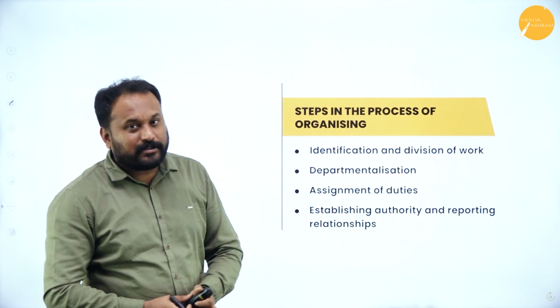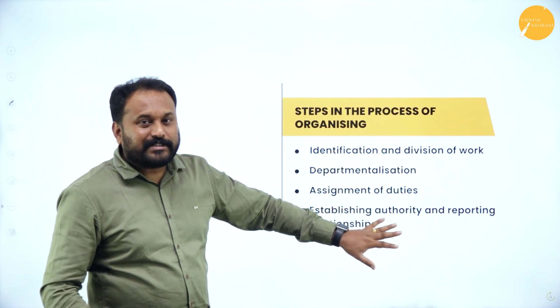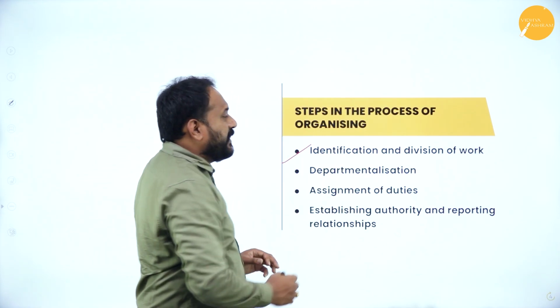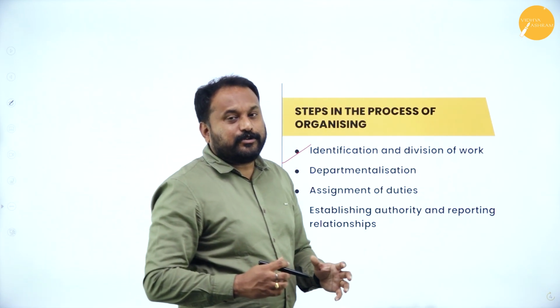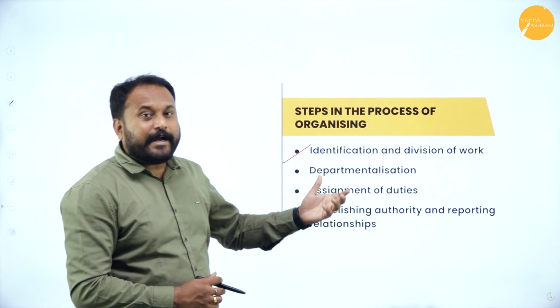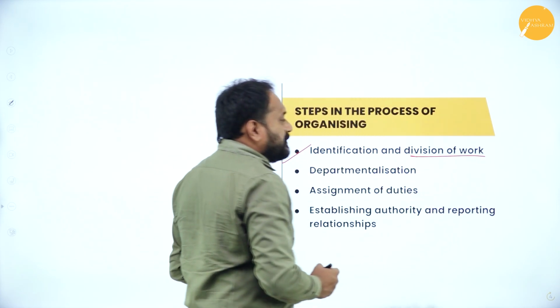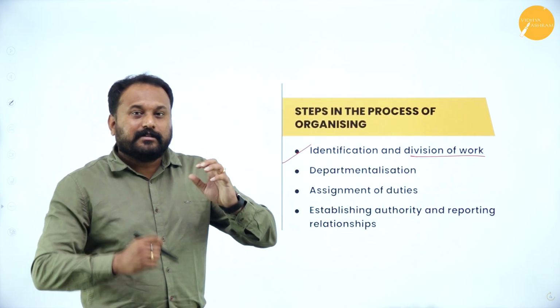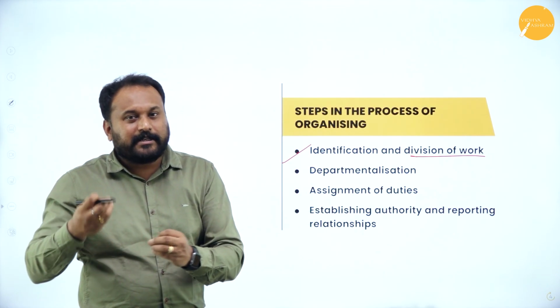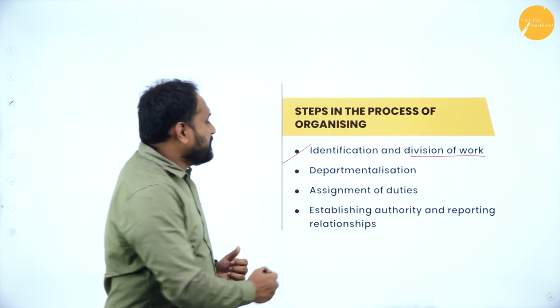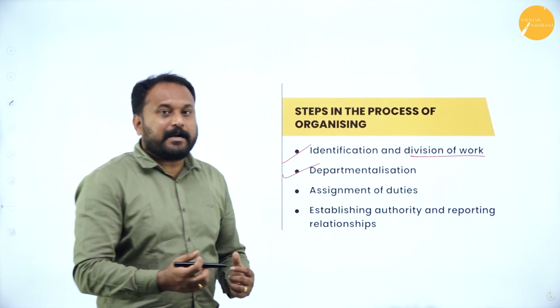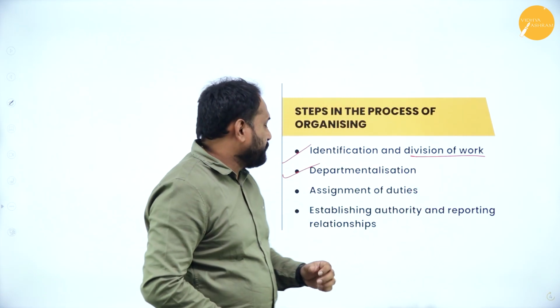So here are the steps in the process of organizing. There are 4 steps here. The first one is identification and division of work. Whenever you organize something, you need to check what exactly one should do. So you need to identify, and then go with division of work. Division of work is Henry Fayol's first of the 14 principles: you need to split the work into small jobs and give it to people who are specialized. Second is departmentalization. When you go with departmentalization, each one is good in their own field, so you need to allot the work to those people.